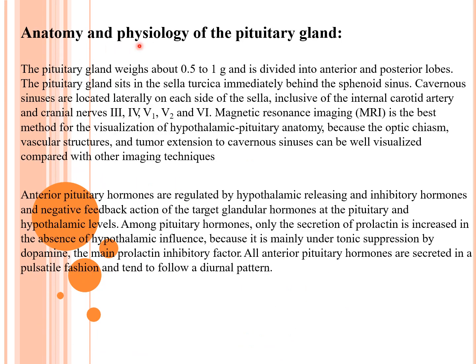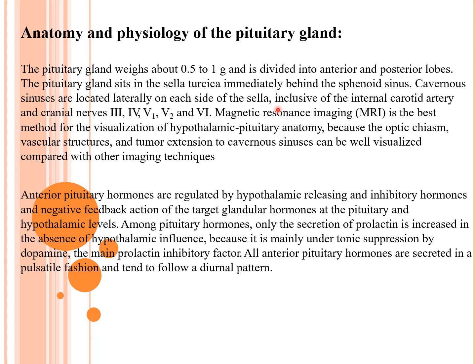Coming to the anatomy and physiology, the pituitary gland weighs about 0.5 to 1 gram. As we have discussed in the previous slide, it is divided into anterior and posterior lobes. It has two lobes, anterior and posterior lobes. The pituitary gland sits in the sella turcica immediately behind the sphenoid bone. Cavernous sinuses are located laterally on each side of the sella.